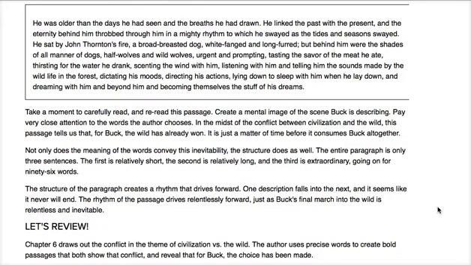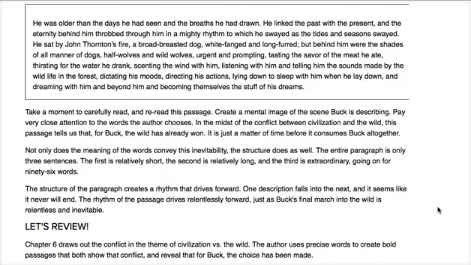He was older than the days he had seen and the breaths he had drawn. He linked the past with the present, and the eternity behind him throbbed through him in a mighty rhythm to which he swayed as the tides and seasons swayed. So, in other words, he feels in him all of the generations that came before him.